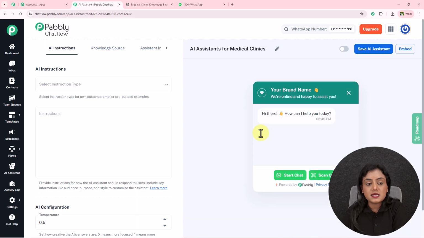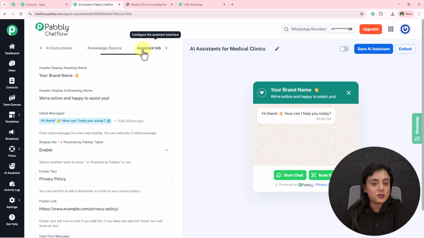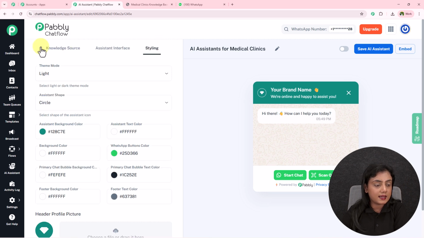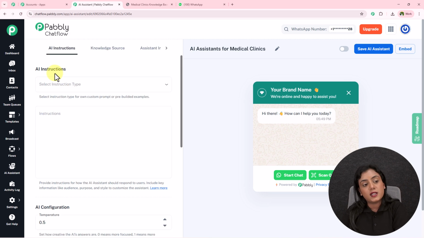So as now this AI assistant has been added, we have to complete certain sections in order to create this AI assistant. First is AI instruction, knowledge source, assistant interface, and last is styling. Okay, let us complete our first section, that is AI instructions.